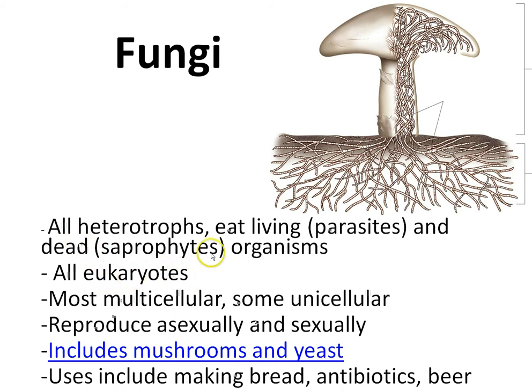All are eukaryotic, which means they all have a nucleus. Most are multicellular, like a mushroom. Some are unicellular, like yeast. They can reproduce asexually or sexually. When the mushroom produces spores, that spore, which is not a zygote, it's not a fertilized egg, will produce a whole new structure in the fungus life cycle. So that would be asexual reproduction. There's also sexual reproduction. There's male and female gametes. The sperm and egg fuse together to form zygotes, so both go on in fungus.